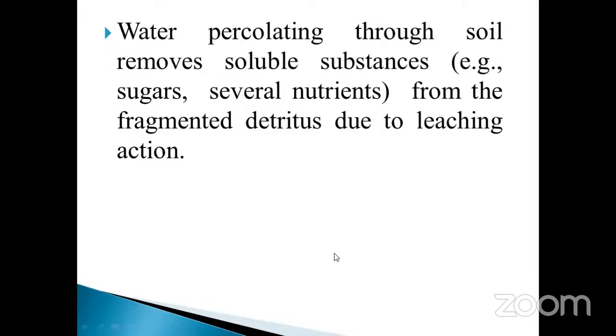Water percolating through the soil removes soluble substances, for example sugar and several nutrients, from the fragmented detritus due to the leaching action. Leaching means not only complete removal but also partial removal of nutrients from the particular soil particle. Take an example.